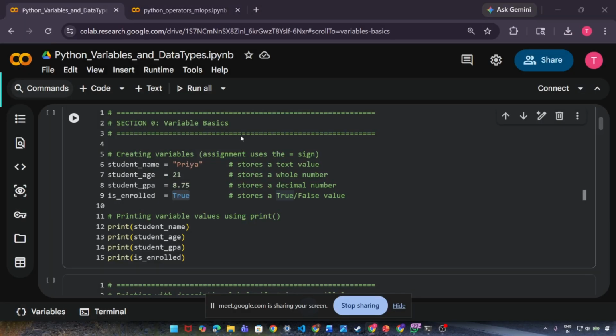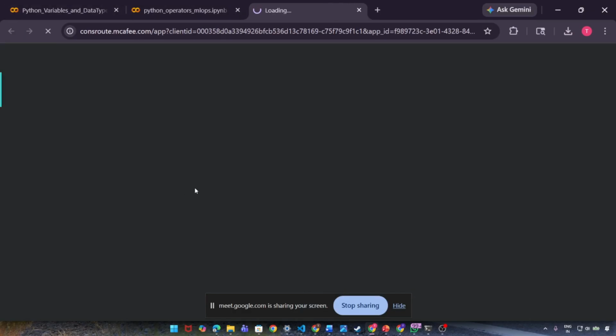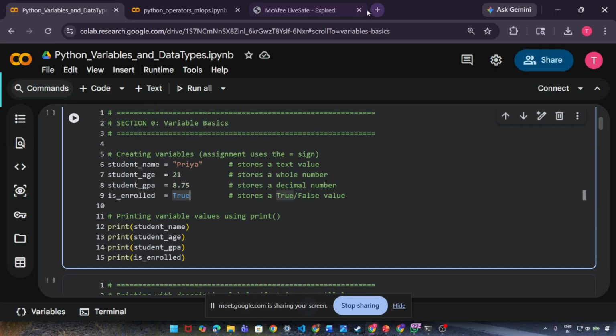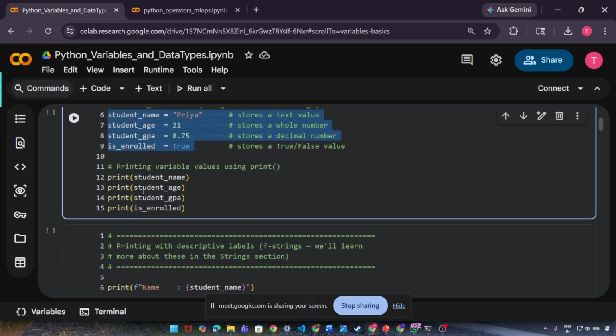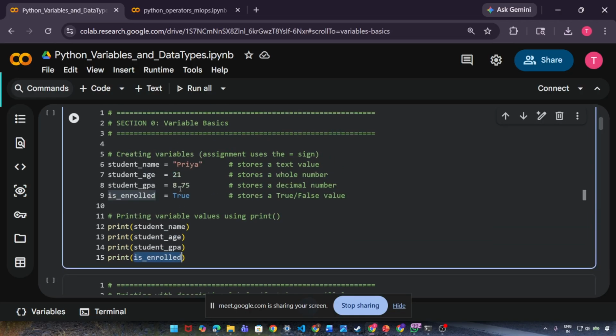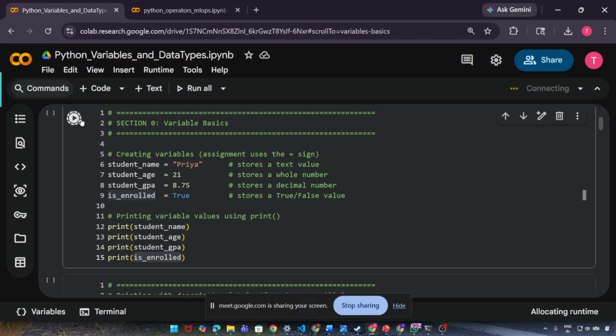So what I am doing here is storing all these values in multiple variables. And if I really need to see these values, I am simply printing them. Print student name, print student age, print student GPA, print enrolled. Right? See, this is how I can execute.